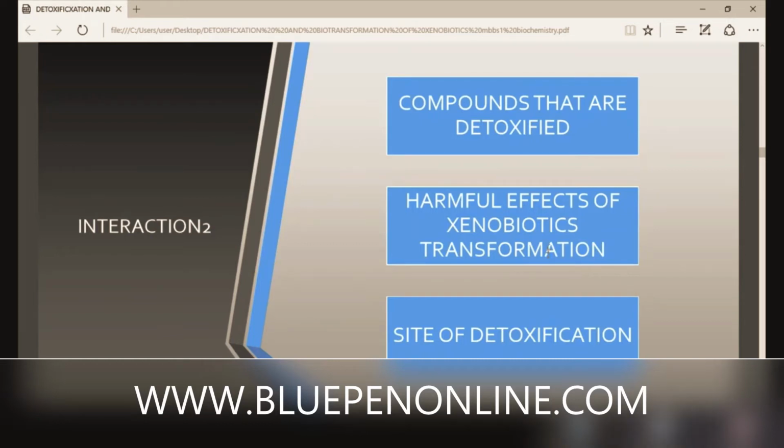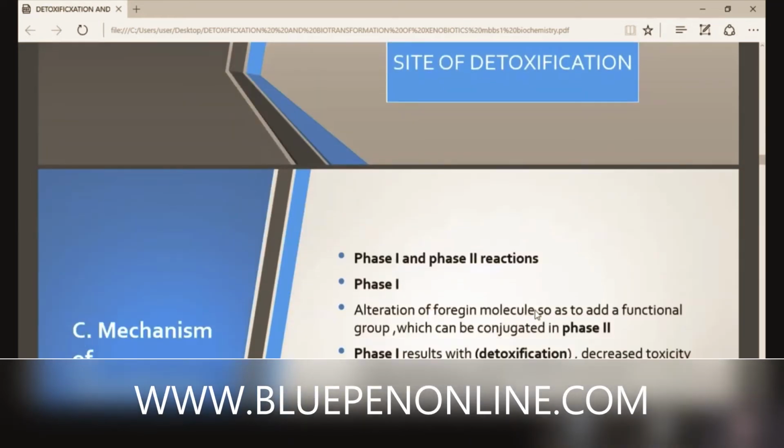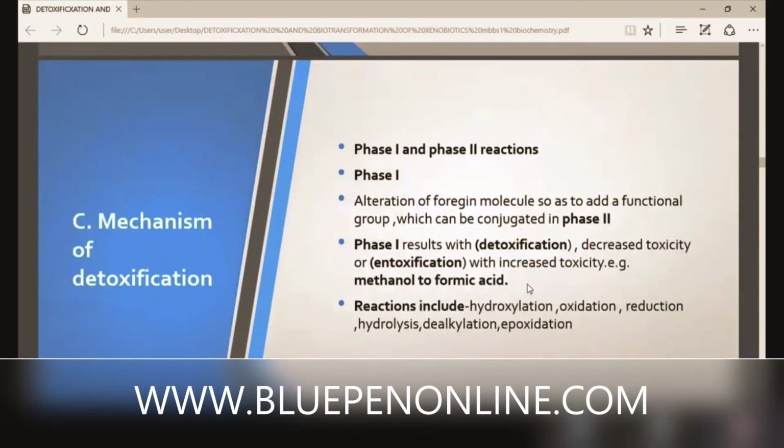Next, site of detoxification. Liver, and also sometimes kidney and other organs. Now we are entering into reactions. What is the mechanism of detoxification? There are two reactions, phase 1 reactions and phase 2 reactions. In some cases, there are also phase 3 reactions. So it's a simple process.